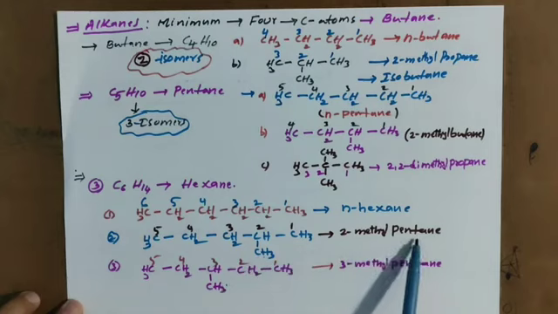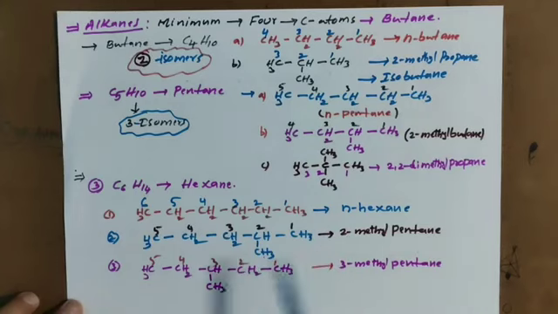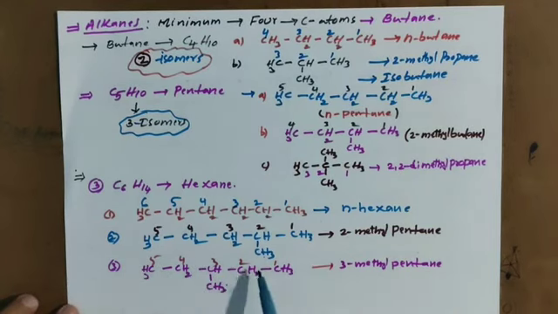Here 2-methylpentane, here 3-methylpentane. So 1 and 2 are chain isomers, 2 and 3 are position isomers. I told you, when the position of a substituent, double bond, triple bond or functional group is changed, that is what we call a position isomer.